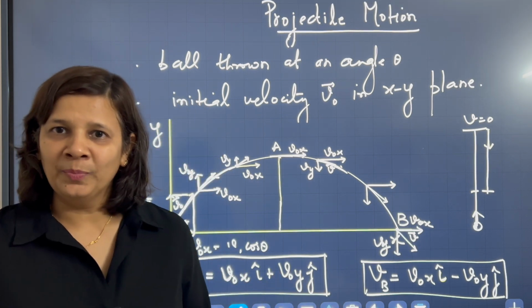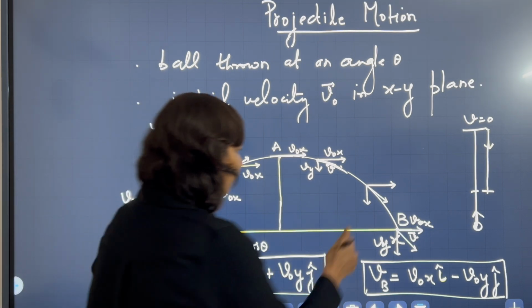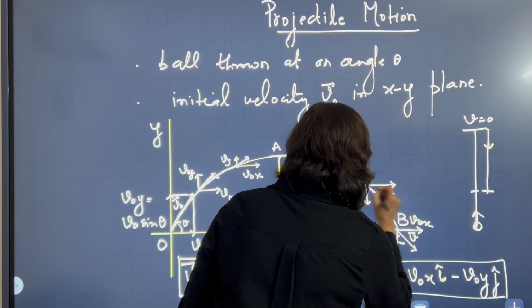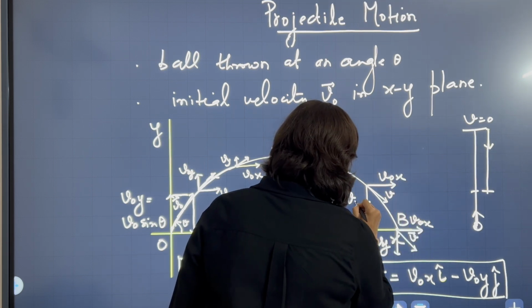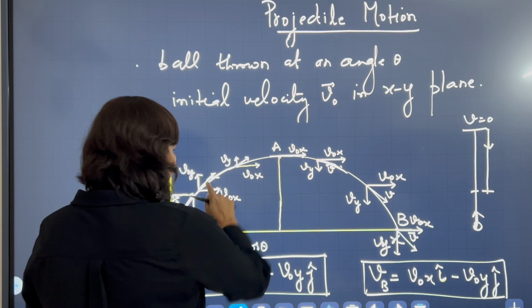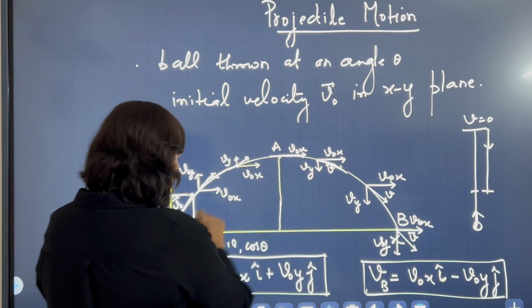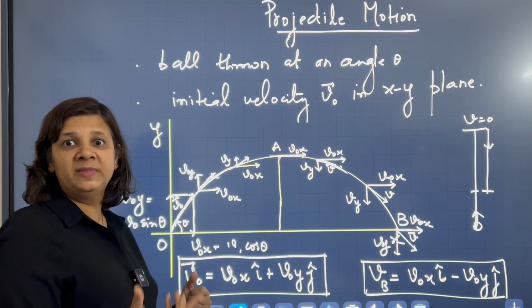So here also the horizontal speed is v naught x and this is vy, the vertical component which I am calculating at time t.